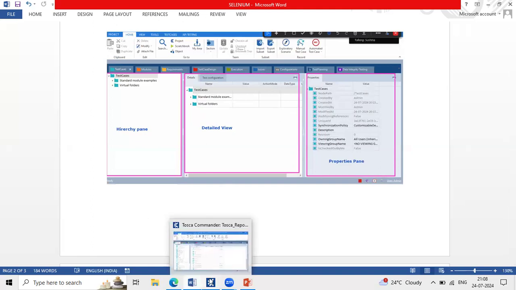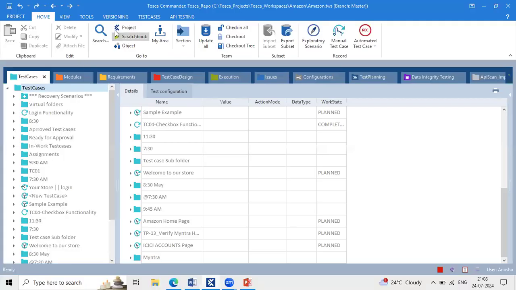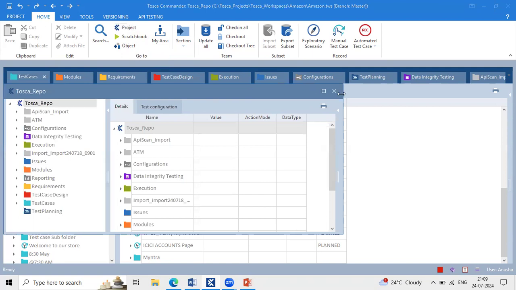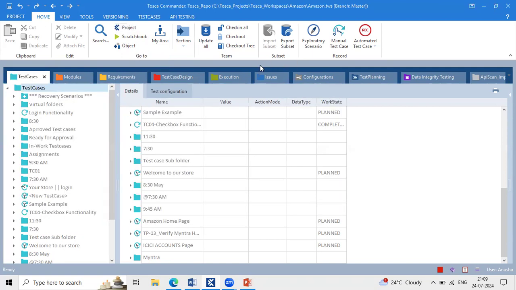Then you can change the username of admin and set a password for it. While creating the project you can't do that; after creation it is possible. For Tosca 16 and above versions, we have the feature of changing the password while creating the project itself. In the 15th version, we don't have that feature. You will probably get the 16th installation, so you can try it then.